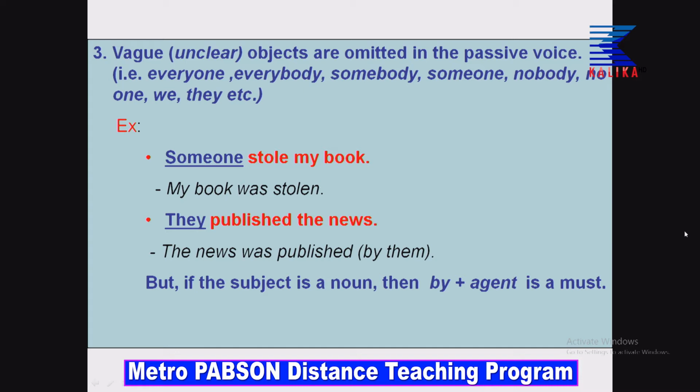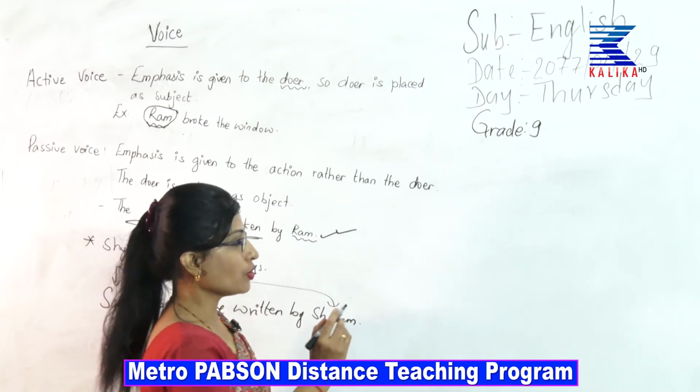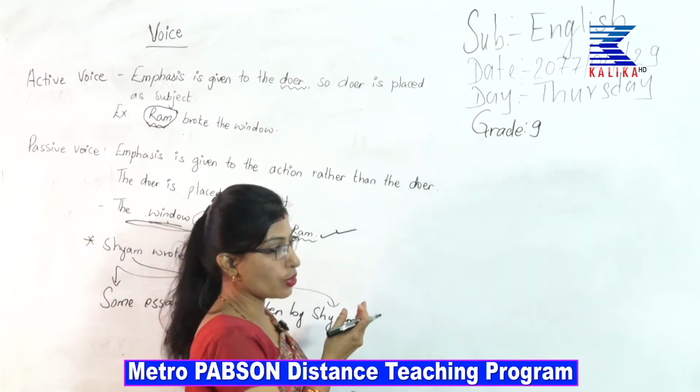But remember one thing while attempting the questions according to this rule: if the subject is a noun, then by plus agent is a must. For example, if you have a look at the whiteboard, dear students, I will write a sentence for you.